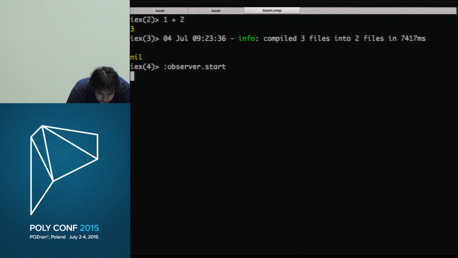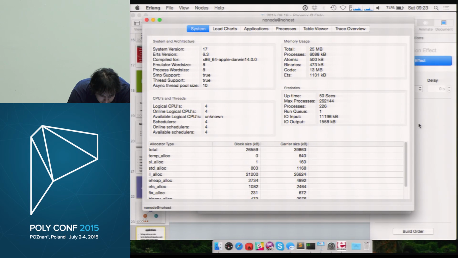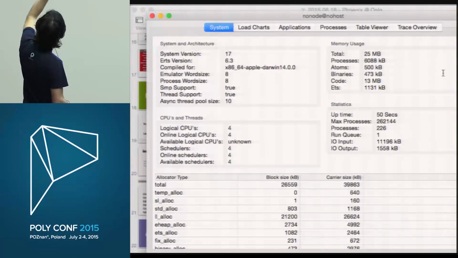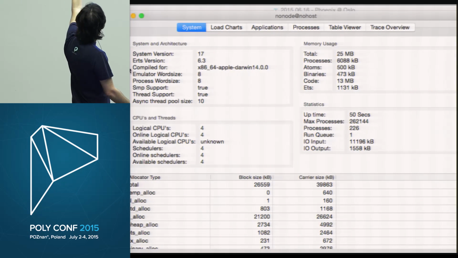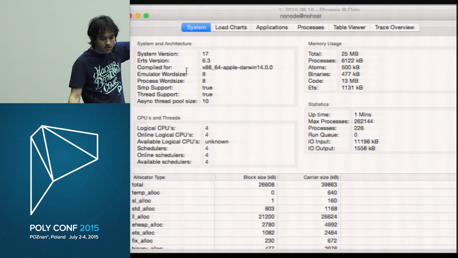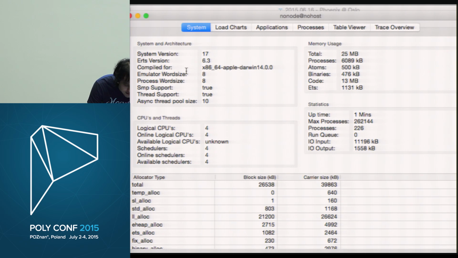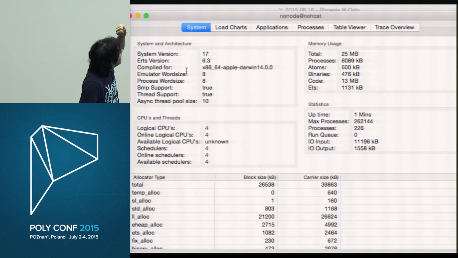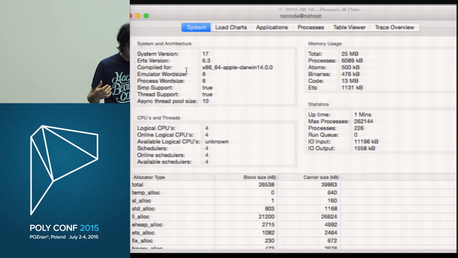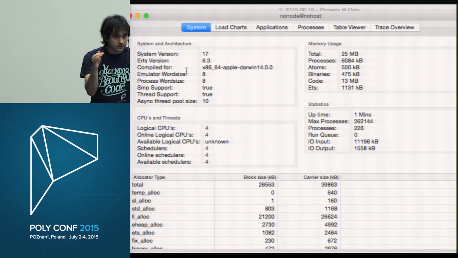Here we have a bunch of tabs at the top, and here we can see general information about my system, right? What is the virtual machine version I'm running, how many cores it can see, how much memory it takes. So Phoenix, after you boot it and have everything up and running, takes around 26 megabytes, right? And you can see how much of that memory each component is taking, how much is spent on code, how much is spent on the processes, and so on. It has statistics about other stuff like the uptime and whatnot. So this is really nice. It gives a nice overview of the system.